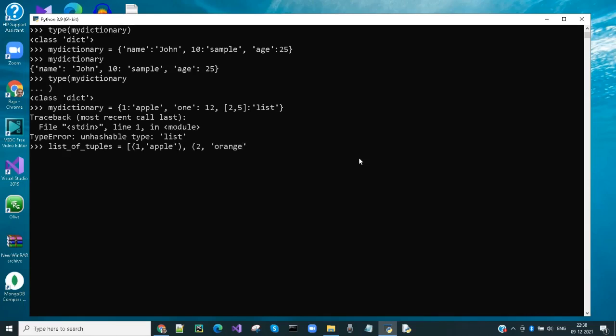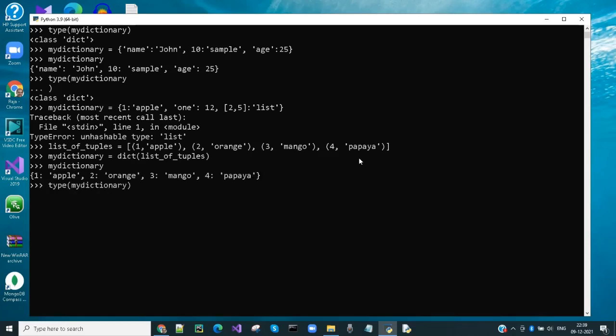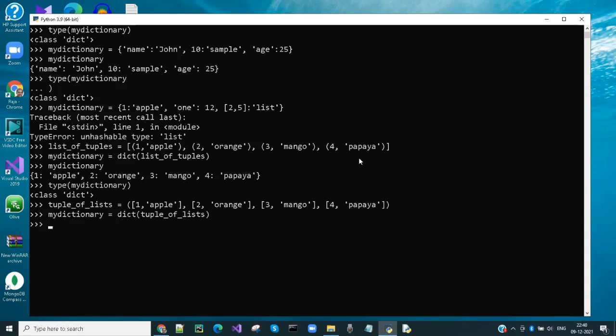Let's create a list of tuples having pairs of data. Now I am going to convert this list to a dictionary. And the output is a dictionary. Let's create a tuple of lists having pairs of data. I am converting it to a dictionary.